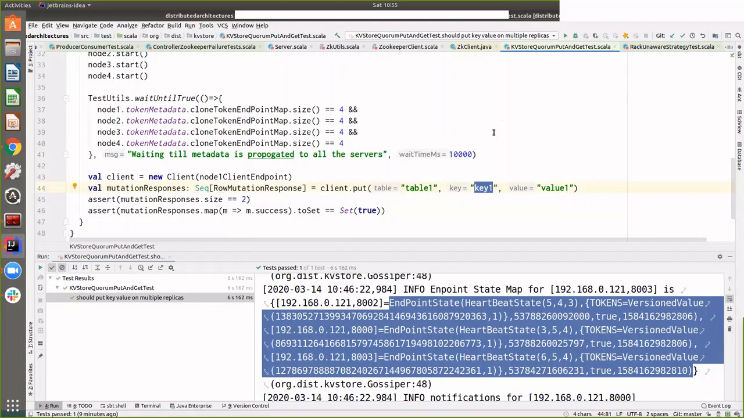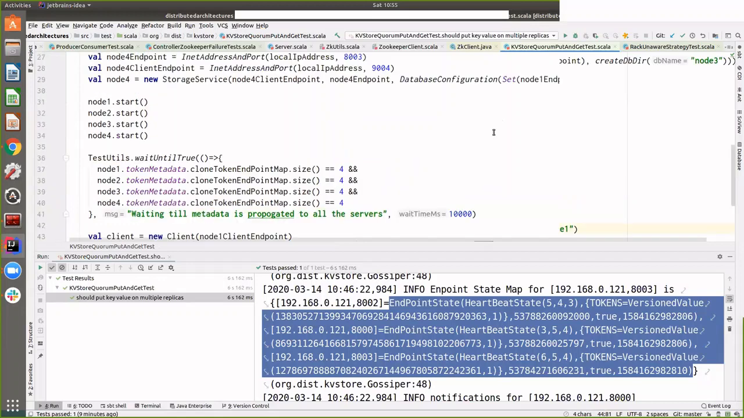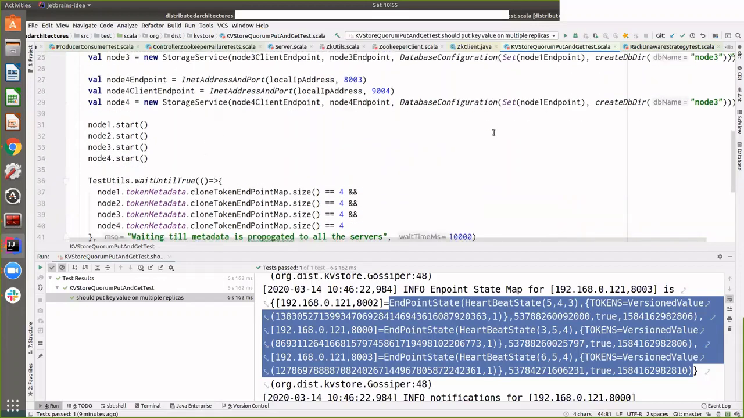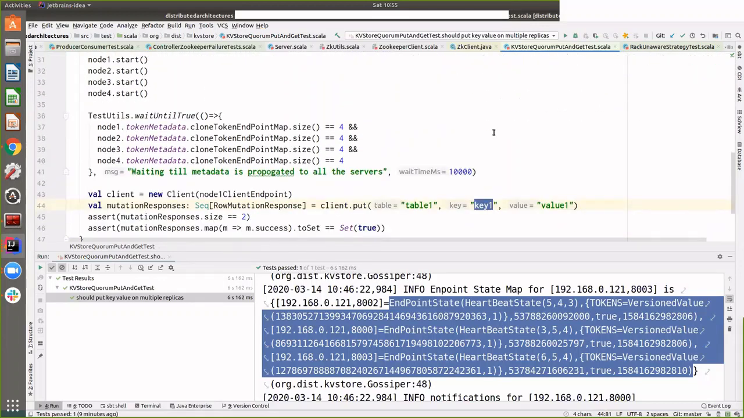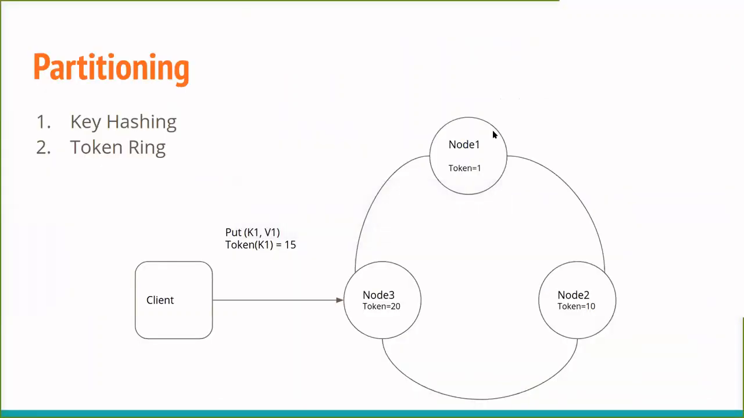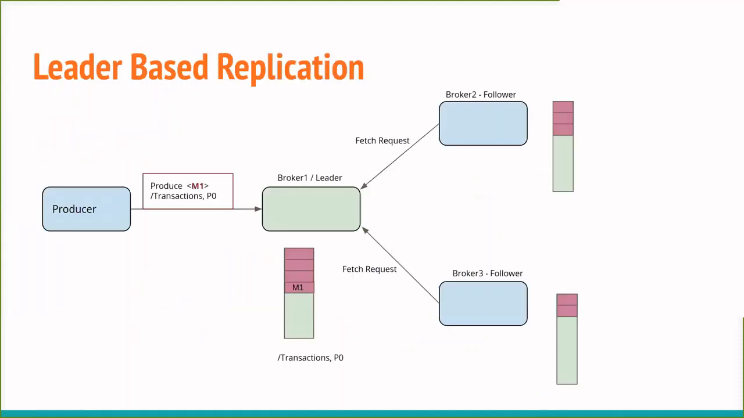depending on the hash of that key, one of the nodes will be picked up as a primary of that key, as a primary holder of that key value, and it will go there. So that's about partitioning. Essentially, a similar thing happens in every database store, even in Kafka.